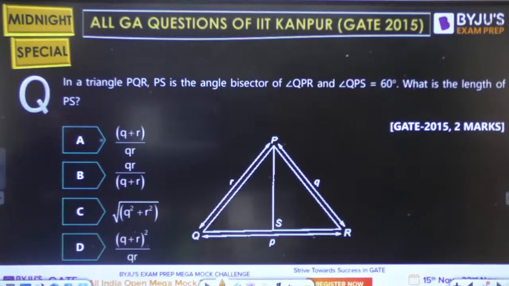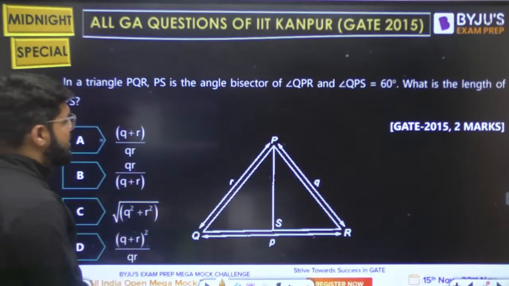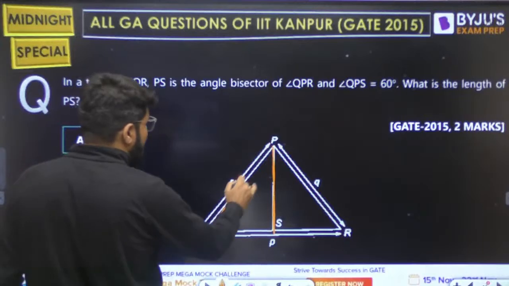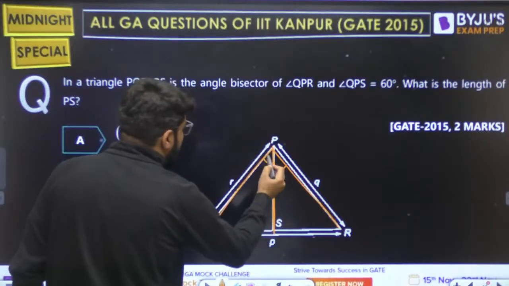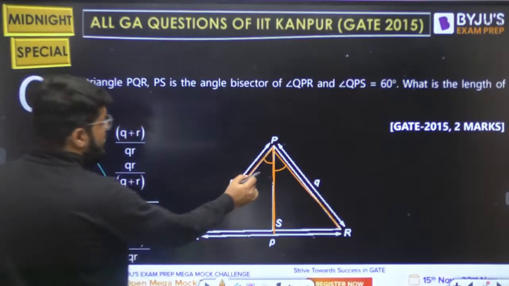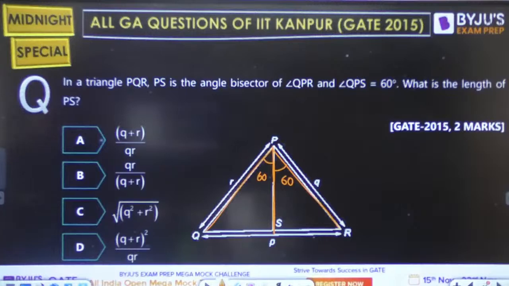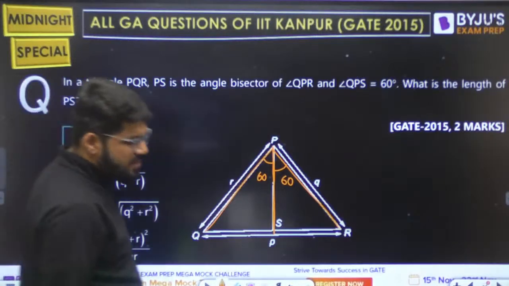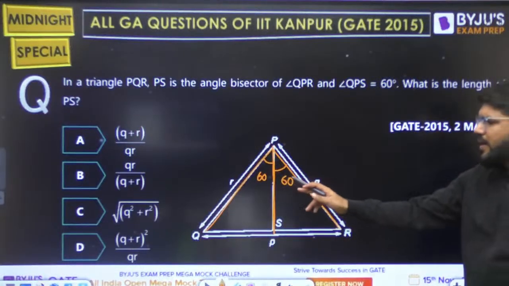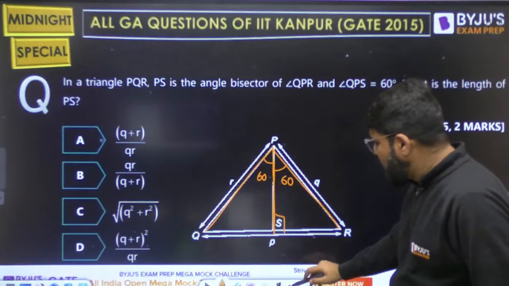Next, again a simple geometry question. In a triangle PQR, PS is the angle bisector of angle QPR. That means these two angles will be same. And angle QPS is 60, right? These two are same, so if this is 60, another one is also 60. What is the length of PS? Only these two angles are given, and PS is the angle bisector. It is not necessarily perpendicular.